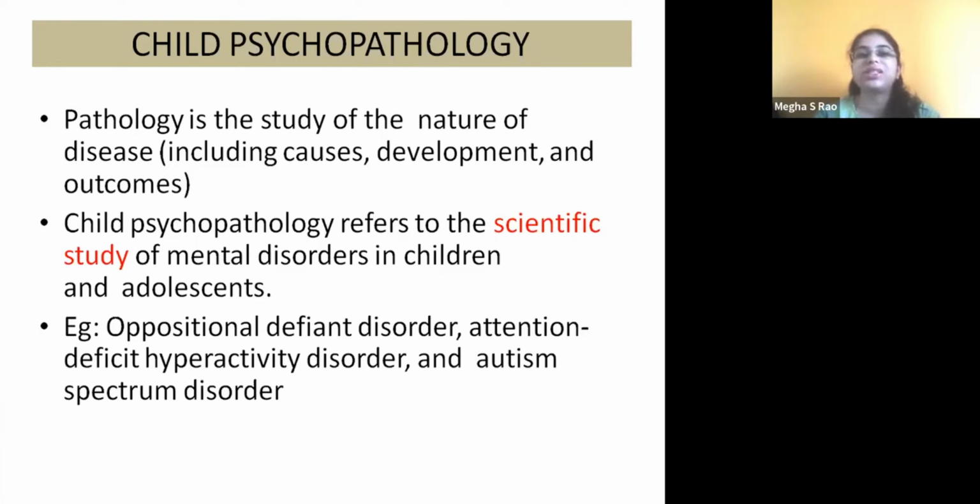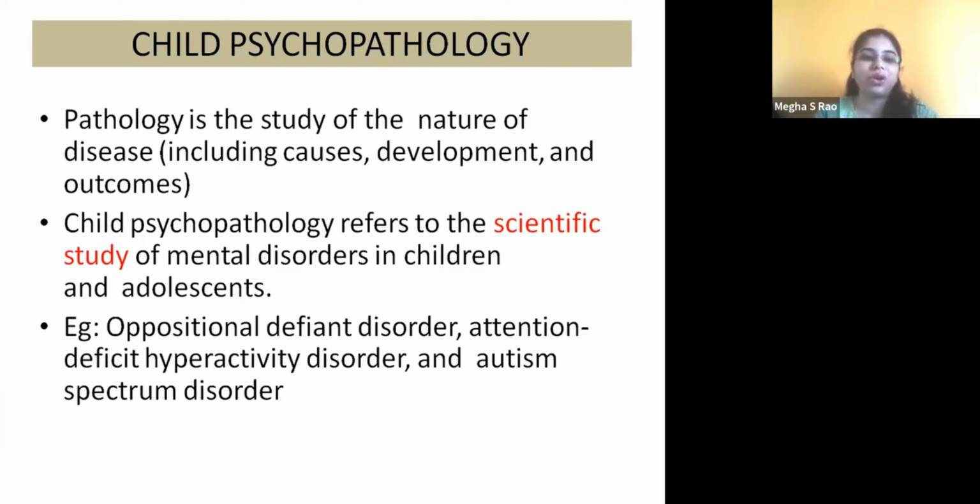And then how does it develop? Once someone gets the disease, how is it developing inside the body, how can we control it? We can understand that, and what the outcome of the disease is. Some patients may recover from the disease, some people may die, correct, some people may partially recover. So pathology is the study of the nature of disease, various kinds of physical disease.